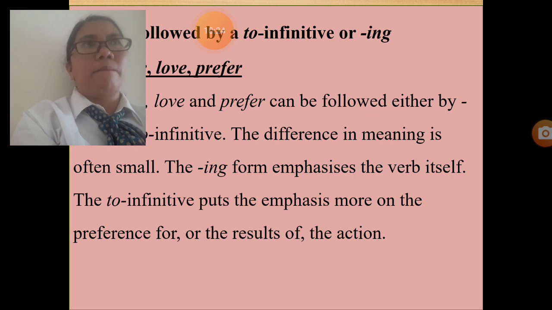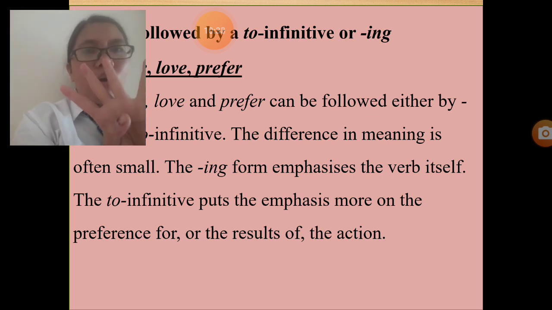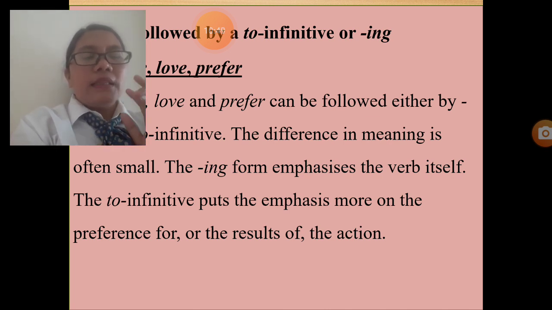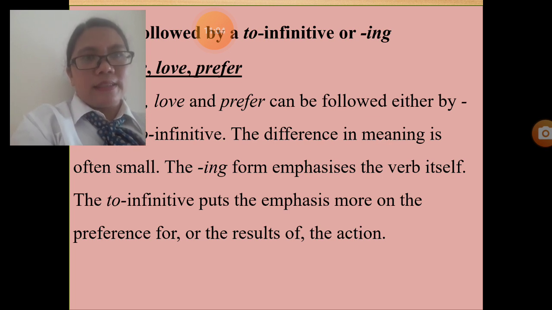I love to come to that place. You can also say I love coming to that place. So these four verbs can be followed by to infinitive and can be followed by ing. Understand, my students? But verb plus infinitive and verb plus verb ing have different meanings in some sentences.